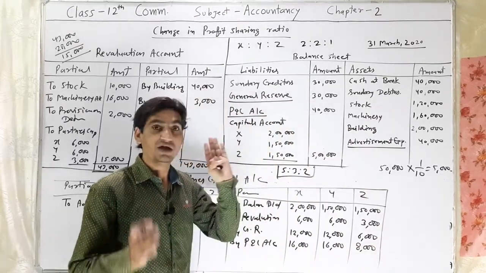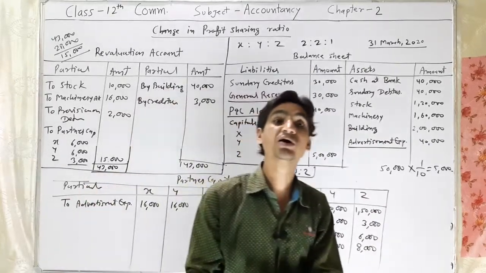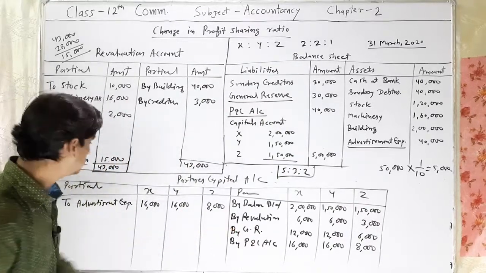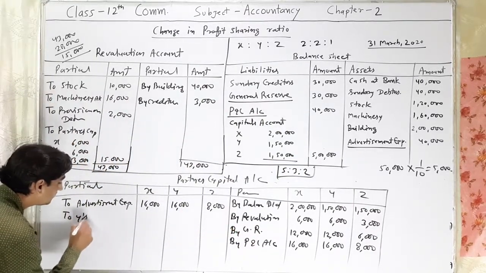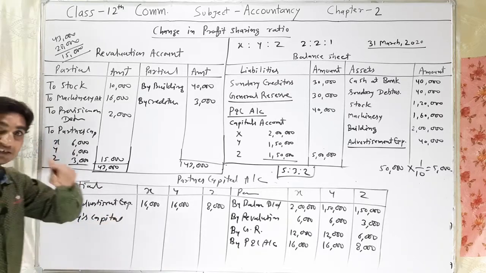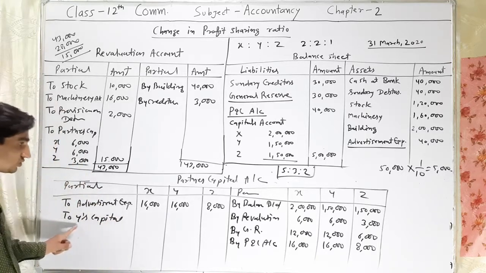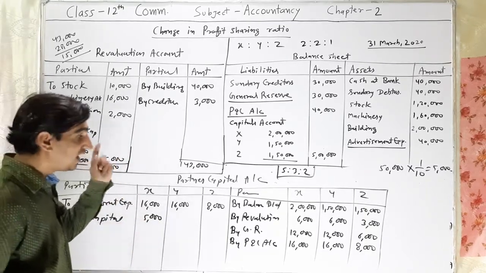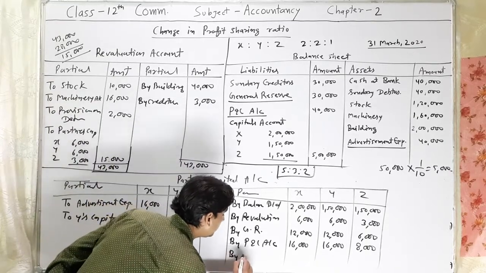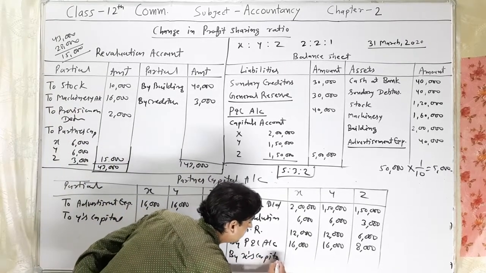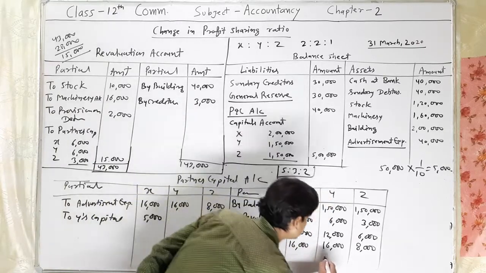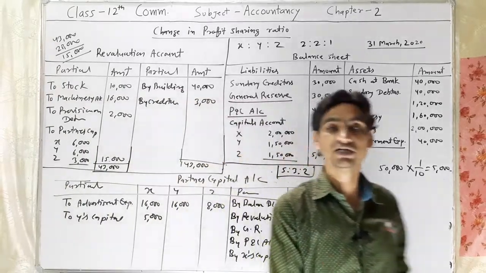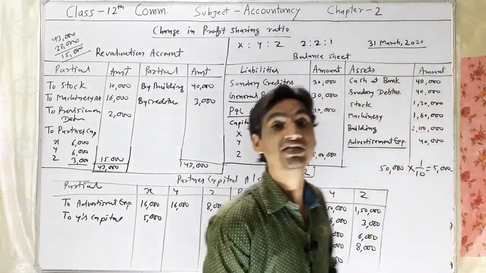So here the entry will be X capital account debit 5,000 to Y's capital account. So it will be transferred to the partners' capital account. X's account will be debited by rupees 5,000. Is it clear? And on the credit side, by X capital account, the amount will be recorded in Y's by rupees 5,000. I think you understood how to prepare the partners' capital account.